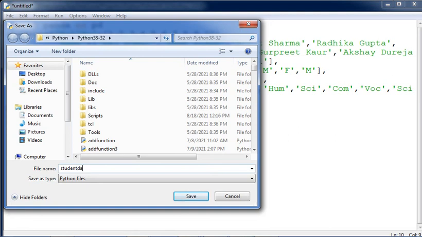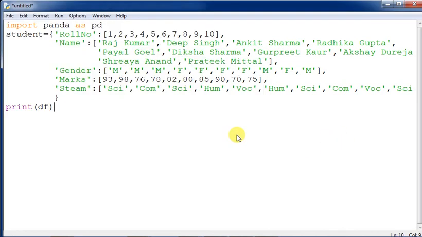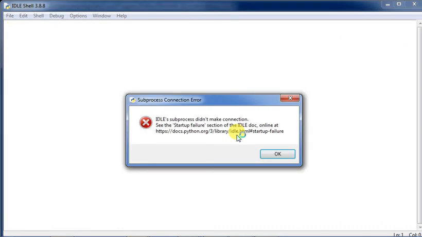Student data frame, we are just giving the name, sorry, we are just keeping student data, and then save it. Now let's see how the output is appearing. Let us see a few commands that can be applicable onto it. Here how many keys are there? There are 5 keys altogether.